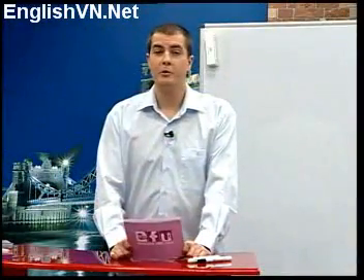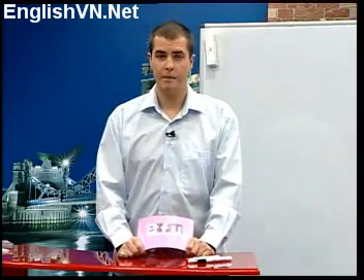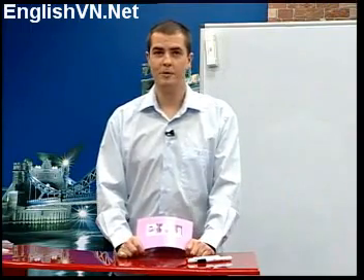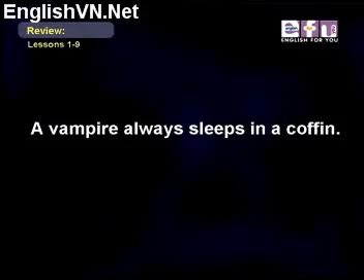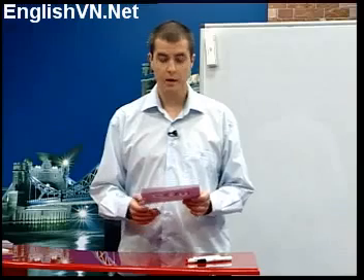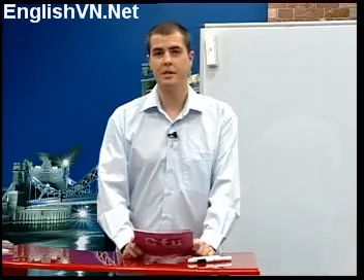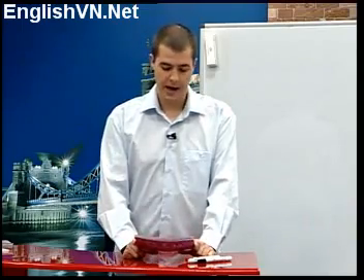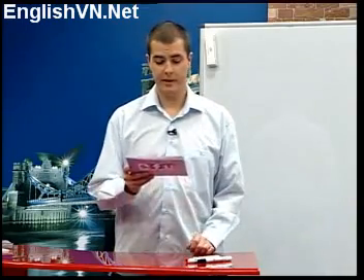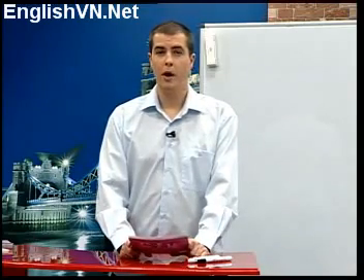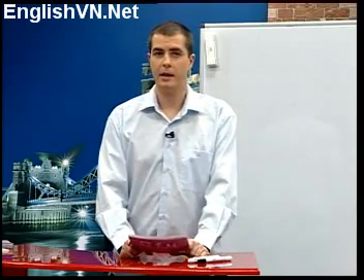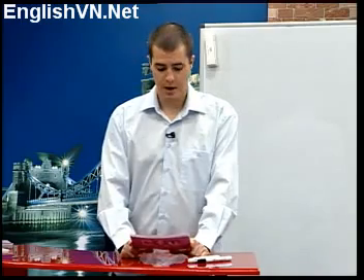Welcome. Today we're going to review lessons 1 through 9, and we'll begin with a review of verb tenses. So have a look at this example. A vampire always sleeps in a coffin. The verb in this sentence, sleeps, is the present simple tense, and the present simple expresses events or situations that exist always, usually, or habitually. That is, they exist like a habit. They existed before now, exist in the present, and they will probably exist in the future.